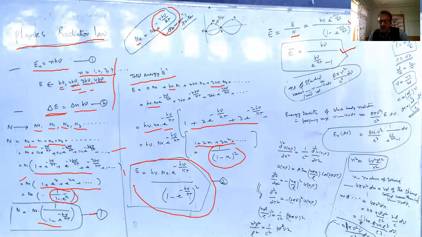This is the final equation for the average energy of the harmonic oscillator. Now we move ahead. We can now say that in the cavity of the black body you have electromagnetic radiations.